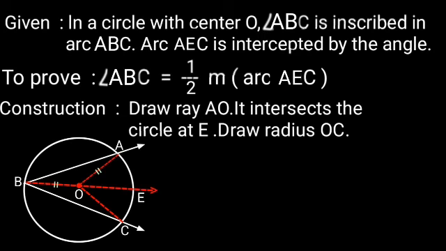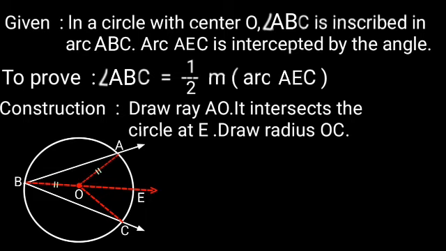Given: in a circle with center O, angle ABC is inscribed in arc ABC. Arc AEC is intercepted by the angle. We have to prove angle ABC is equal to 1/2 measure of arc